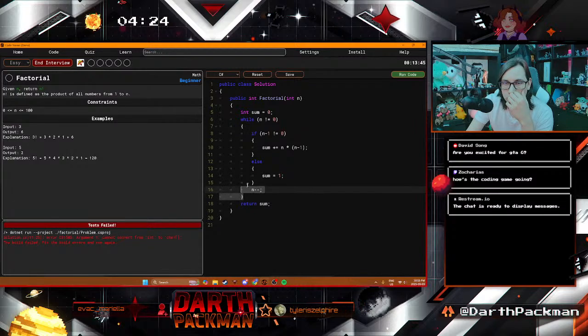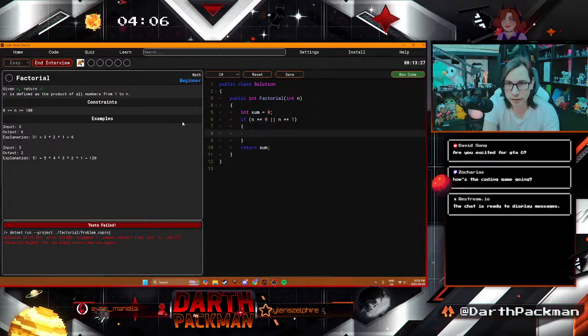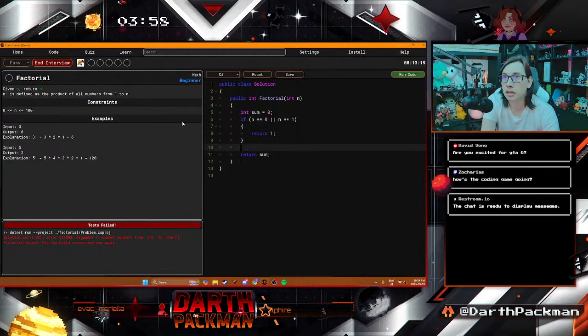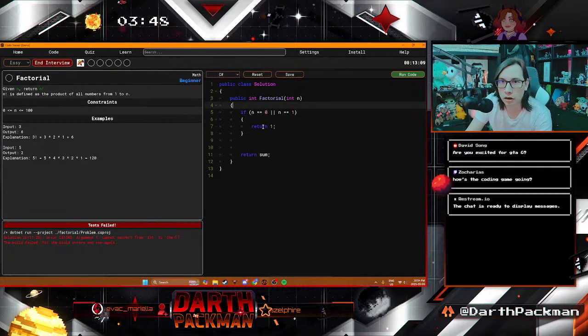Let's look at this a different way. So we know that there are some weird cases. Specifically, if n equals 0, we know it's weird, and we know it's weird if n equals 1. So in both those cases, if they just flat gave us that number, we can just return the number 1 and move on with our life. And then move on with the code here. So sum is there, because we already know that sum is going to be at least 1 here, and there's no real harm in this.